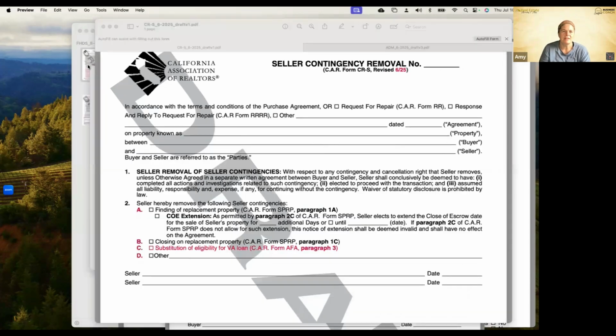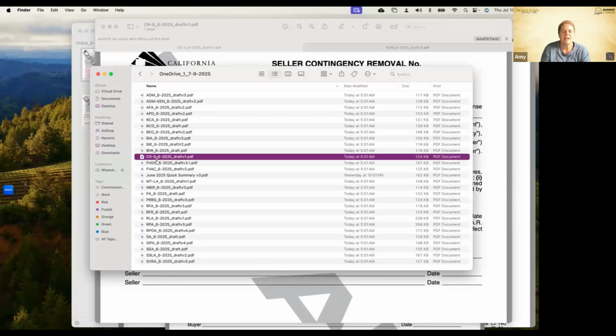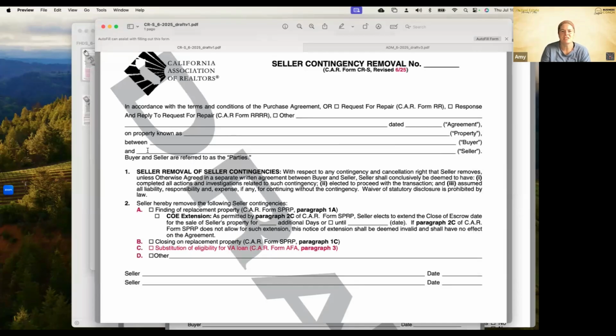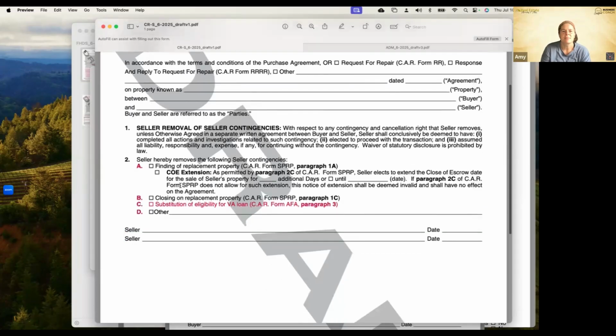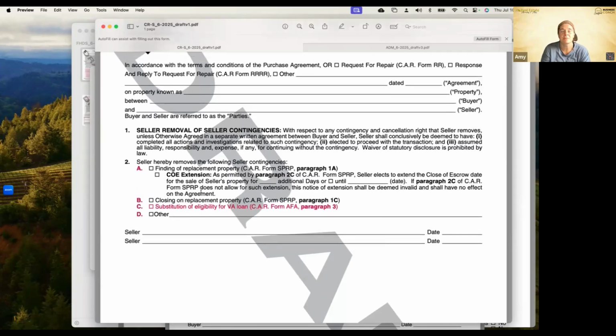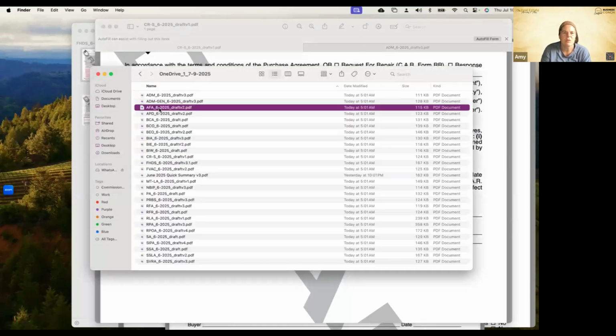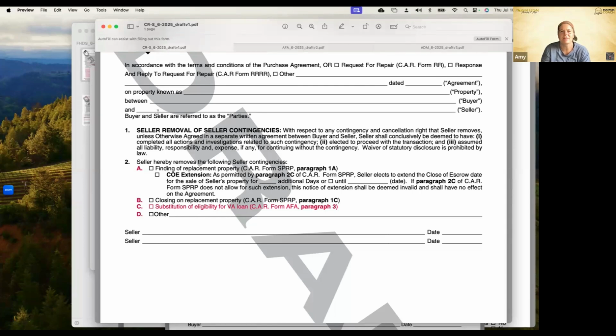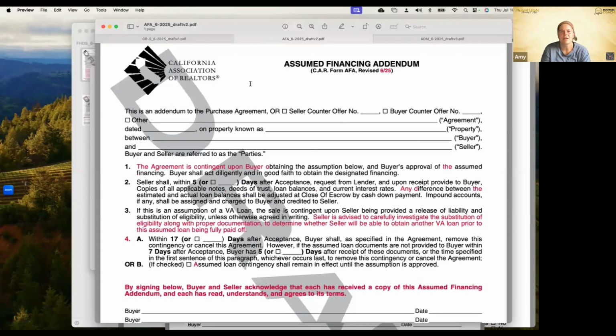All right, moving right along on to our next one, we have our CR form for the seller. So this is our seller contingency removal form. Just know here that they put in, as part of the assumption, substitution of eligibility for a VA loan, CAR form AFA paragraph 3. Okay, so they just added that in there. If we go back and look at that AFA form, paragraph 3, that's our assumed financing addendum, paragraph 3, right? Seller is advised to carefully investigate the substitution of eligibility along with proper documentation, right?